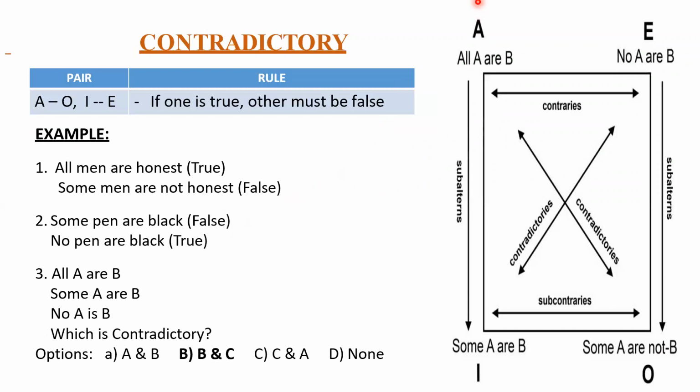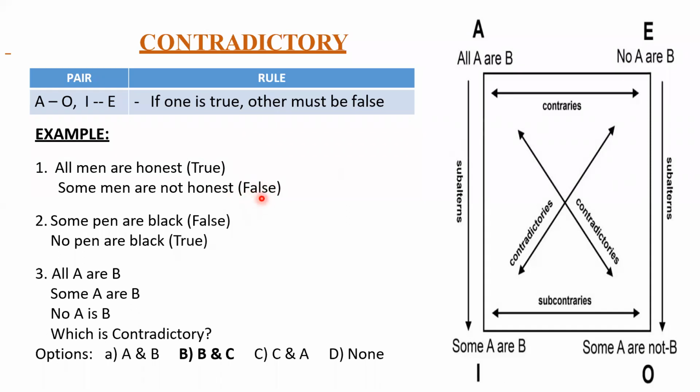Please listen carefully now. All men are honest. In the bracket they're telling it is true. Where is all? All is this side. Some men are not honest. So for all, the opposite is some not. It is going in the opposite direction, right? So it is a contradictory statement. And what is the rule of contradictory? If one is true, the other must be false. In the bracket they're telling it is true, so your answer should be false here.